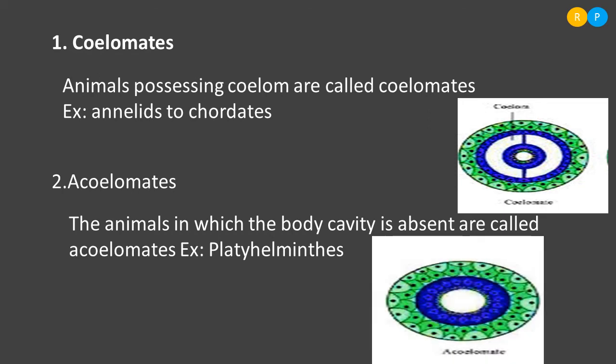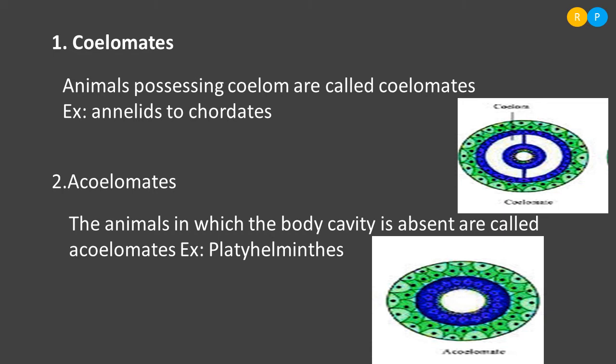So you can notice in the diagram here. The outer green layer is nothing but the ectoderm, a few layers of tissue. Then inside, you can again notice a green colored small tissue layer, that is the gut wall. And in between the body wall and gut wall, there is no cavity here.